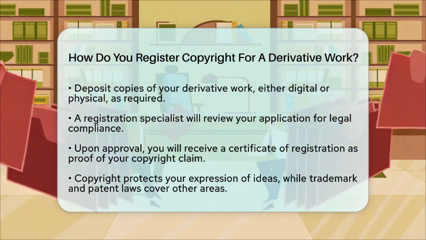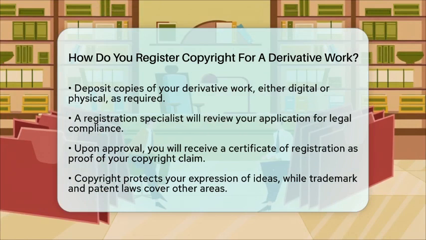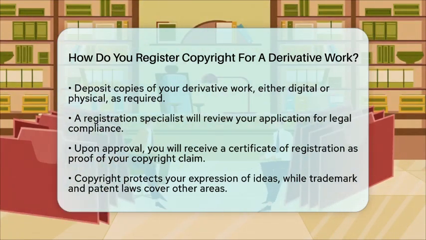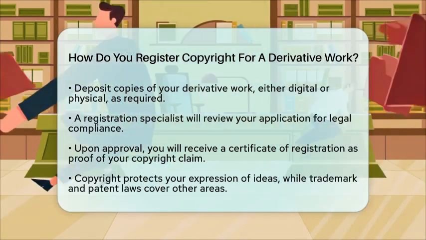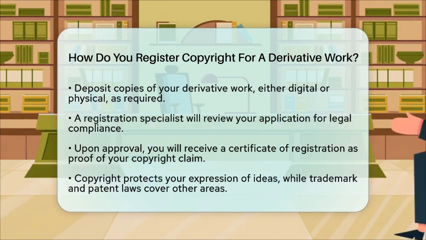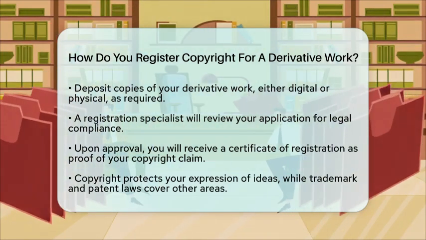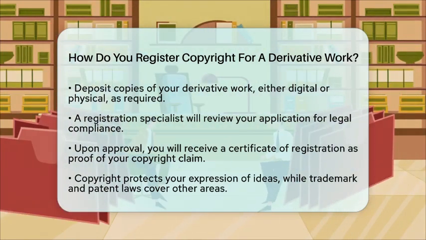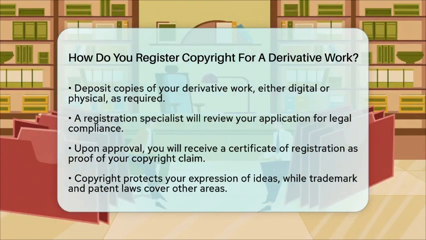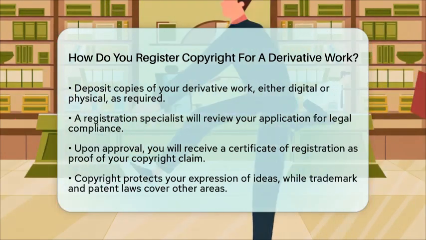To summarize, here are the steps to register copyright for a derivative work. Identify and describe the new material you added, provide information about the original work, complete the copyright application form, submit the required filing fee, and deposit copies of your derivative work. Following these steps will help ensure that your original contributions are legally recognized and protected.